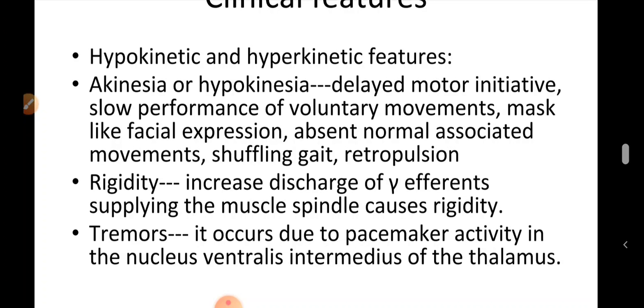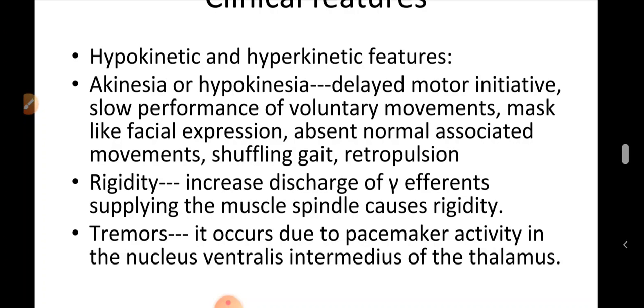The hypertonia in spasticity is the clasp-knife type of hypertonia. In passive flexion, initially there is a marked resistance, but then there is a sudden completion of the movement without much resistance. That is the clasp-knife type of hypertonia. Whereas in Parkinson's disease, you will get the lead pipe type of rigidity or cogwheel type of rigidity.